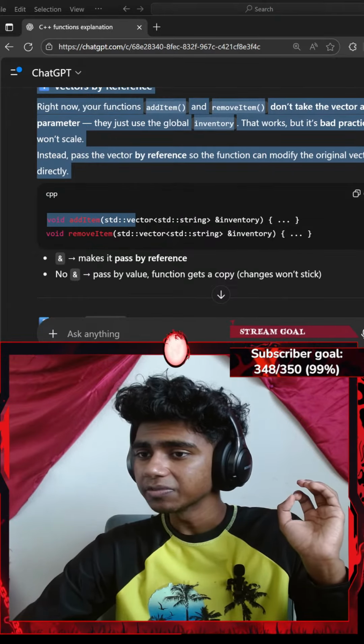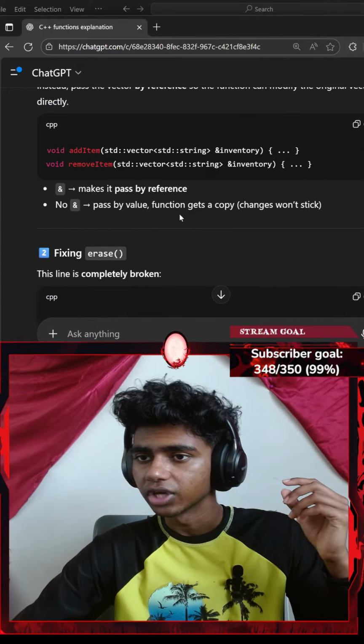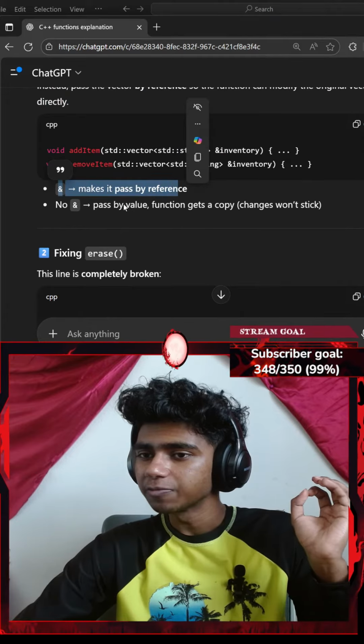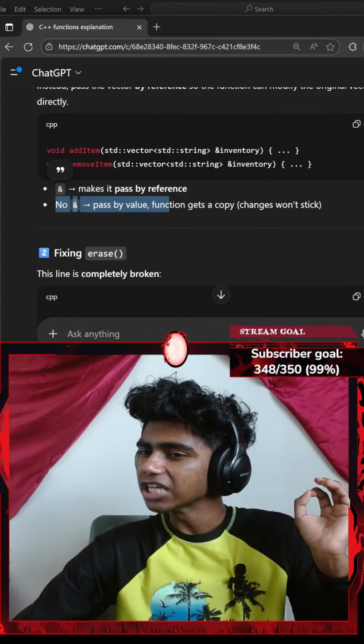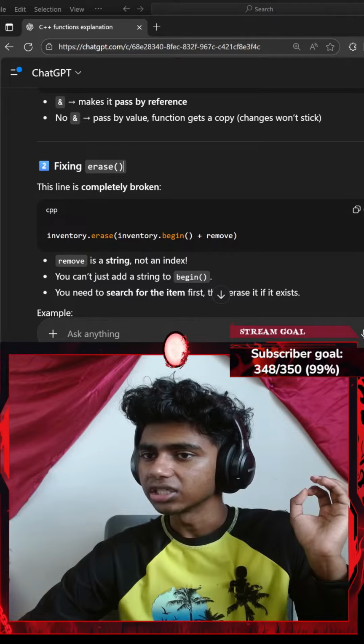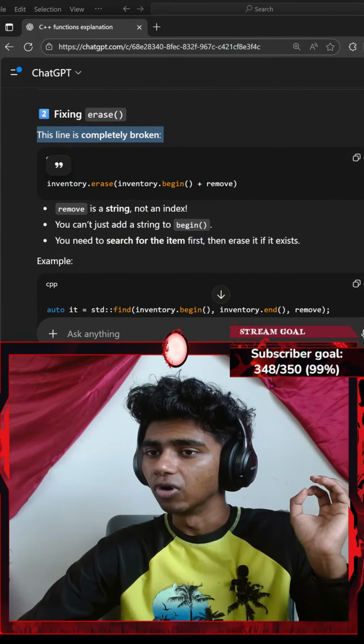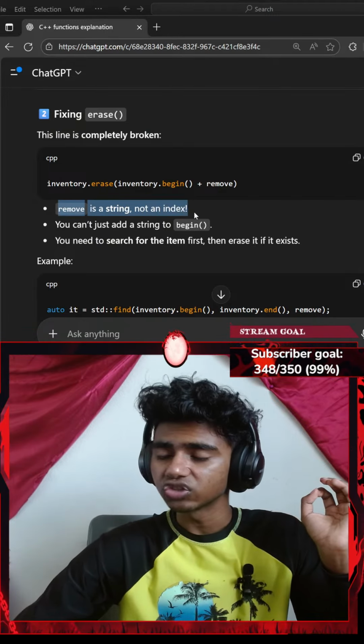So void add item, std::vector, okay, and & makes it pass by reference. No, pass by value, the function gets a copy. Changes won't stick. Fixing erase. This line is completely broken. Inventory.erase. Remove is a string, not an index.